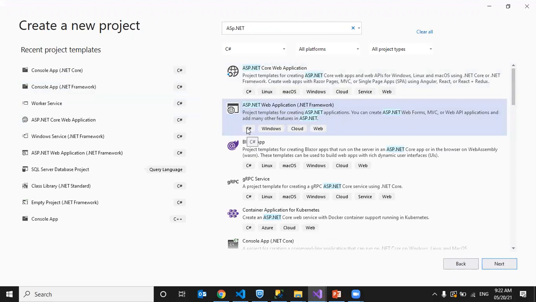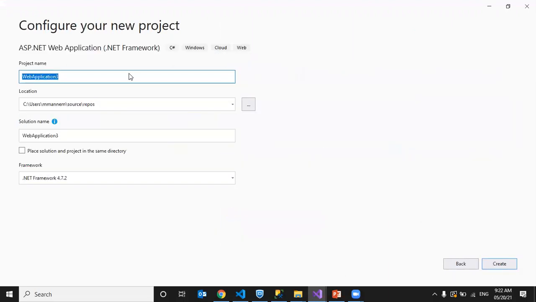The application language we are using is C#. So I'm giving my application name, sample website. Okay. It will be stored here. The framework I am using is .NET Framework 4.7.2.